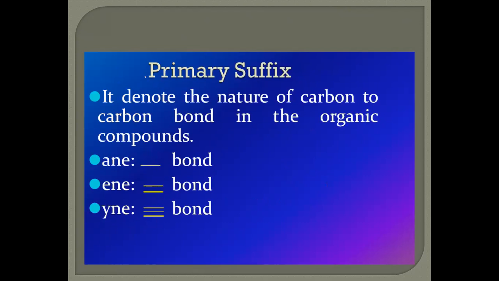Then the third step in writing is the primary suffix. It denotes the nature of the carbon atoms, meaning whether the carbon atoms have single bonds, double bonds, or triple bonds. On that basis, the primary suffix is given. If a single bond is present in the structure, then the primary suffix is ANE after the word root. If a double bond is present, then the suffix after the word root is ENE.